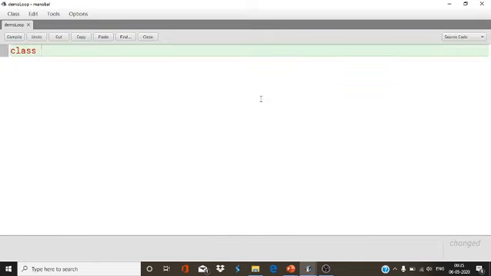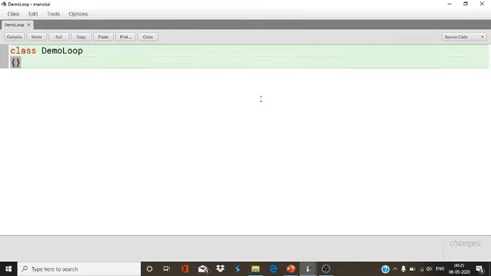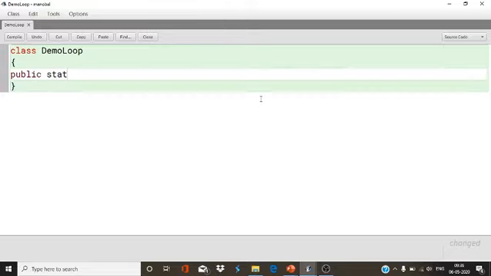Class demo loop. Public static void main String.